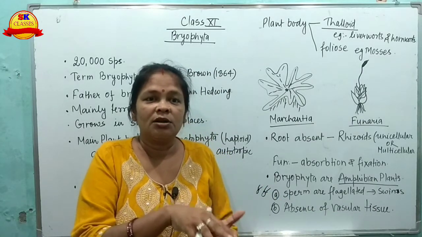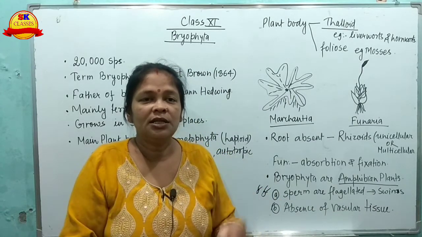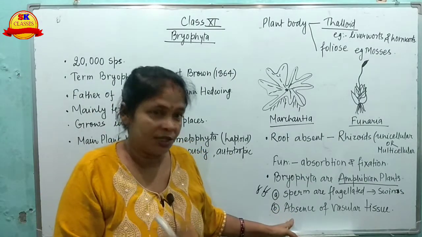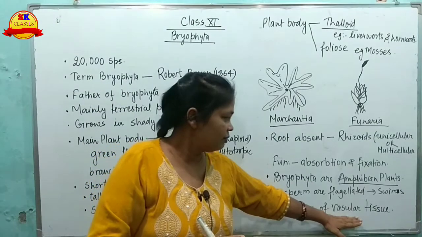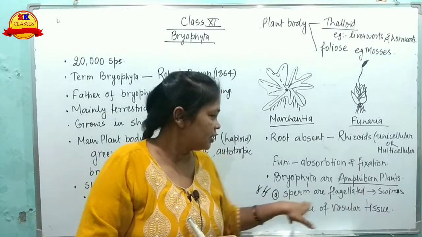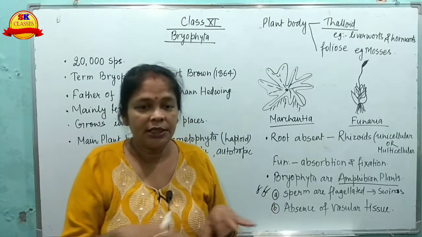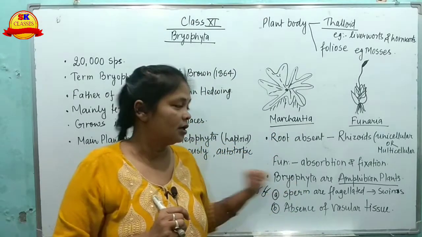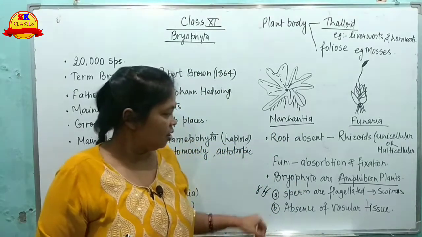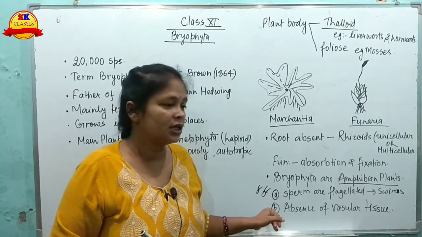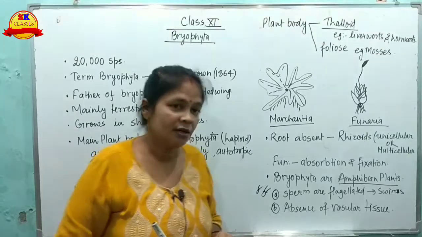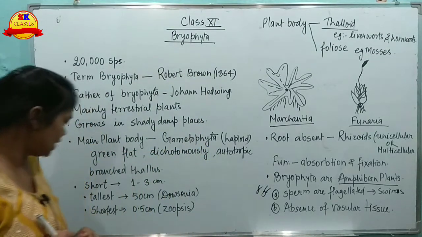They are directly in contact with the water, so they can take the amount of water the plant needs. So these are the two features of the bryophytes, the amphibian plants.